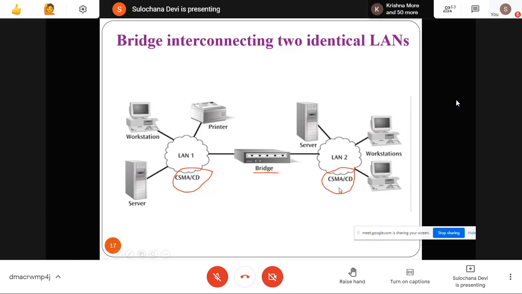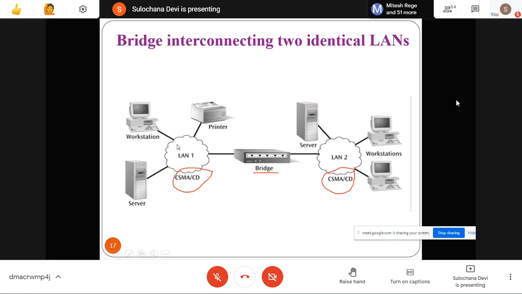CSMA CD is used when you have a common interface on which you transmit the data, like in the bus topology, where there is one common line. Before sending something, you have to check whether that line is free or not. So this is CSMA CD, carrier sense multiple access collision detection. First you sense whether that line is free or not. If it is free, then you transmit. So that is CSMA CD.